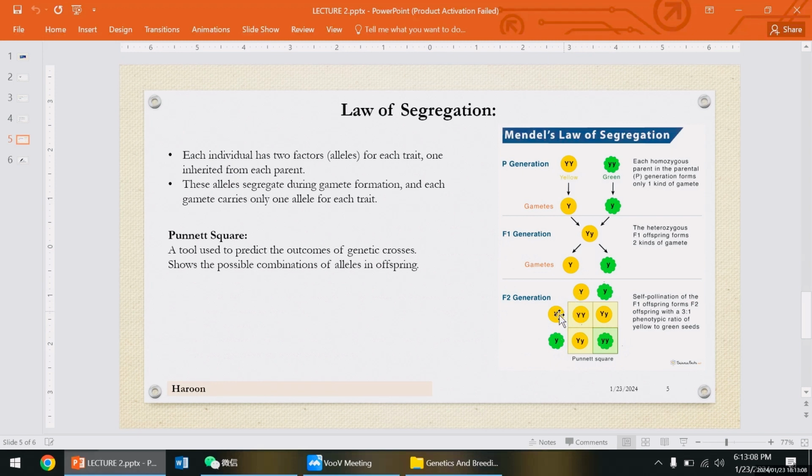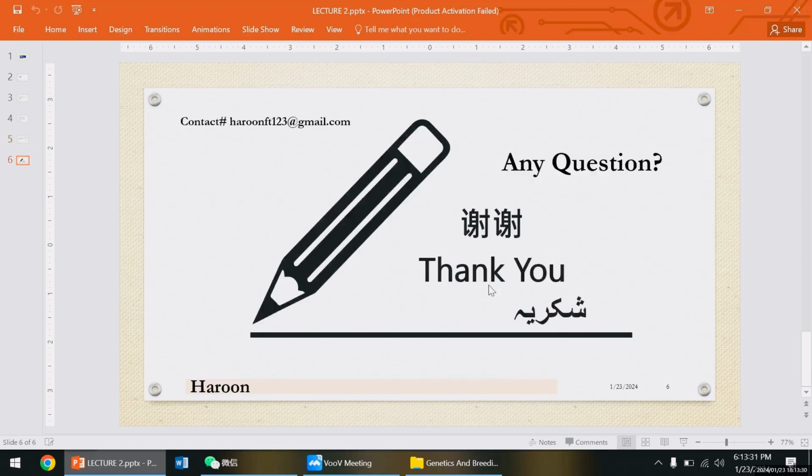This Y crossed with small y, a possible combination. So the Punnett square tells us the outcome of the genetic process and also the possible combinations of alleles in offspring. This is all about the first part of Mendel's law.